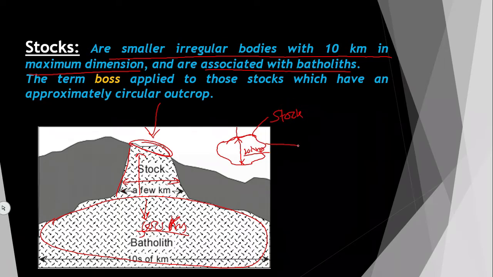And if the bodies are circular in nature, if you see it from top, and if it is circular, it is called a boss. Only that difference is there. Otherwise, both stocks and bosses are the same. So we are seeing from top. If it is irregular in shape, boundaries are irregular, it is a stock. If it is regular or circular or semicircular in nature, it is called a boss.